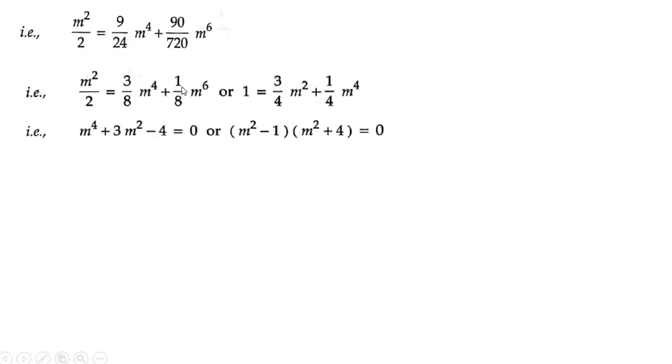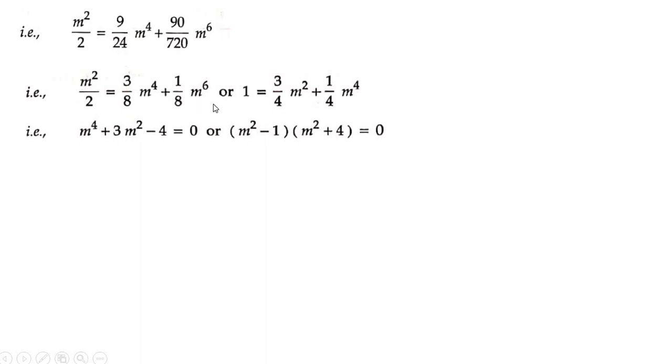So you get m square by 2 is equal to 9 by 24 into m to the power 4 plus 90 by 720. You can cancel this, 9 1s are 9, 8 9s are 72. Similarly 9 by 24 also you can cancel, 3 3s are 9, 3 8s are 24. So you get 3 by 8 into m to the power 4 plus 1 by 8 into m to the power 6. Or else you can cancel the denominator by multiplying throughout by 2. When you multiply throughout by 2, the 2 and 2 will get cancelled, so 1 by 4, 3 by 4, and you get m square.